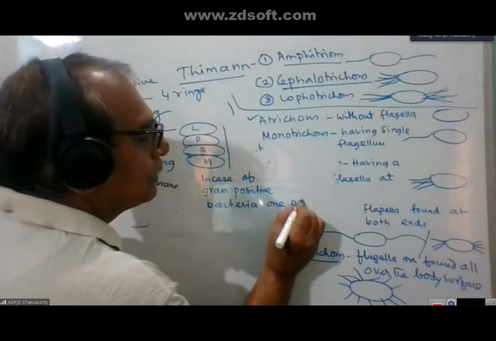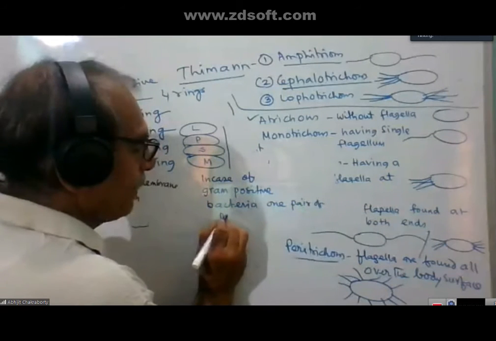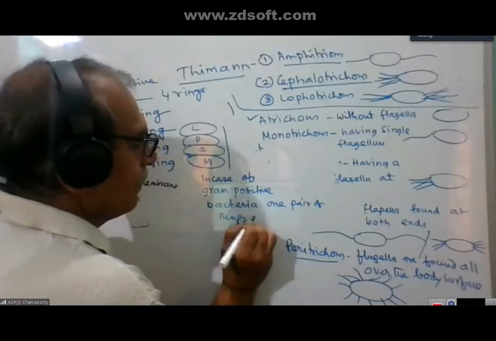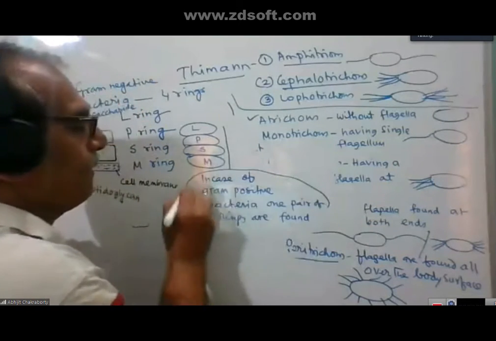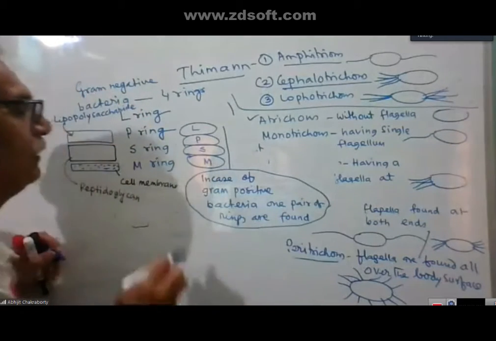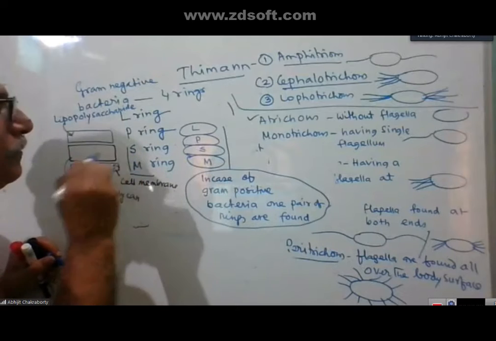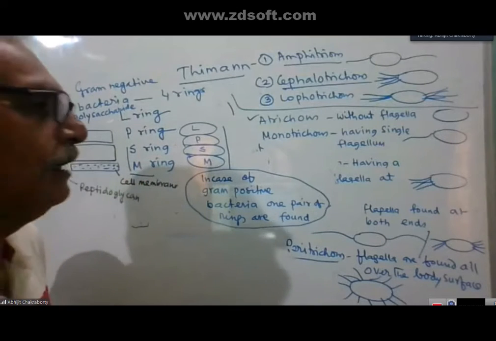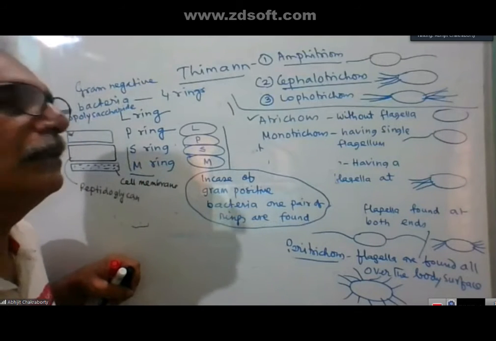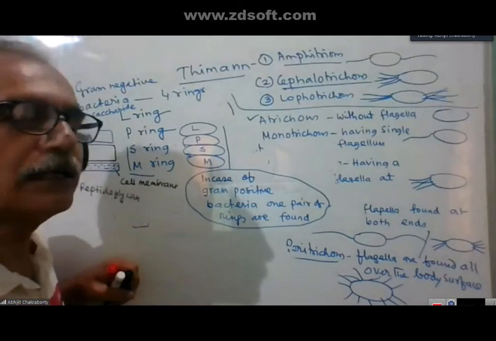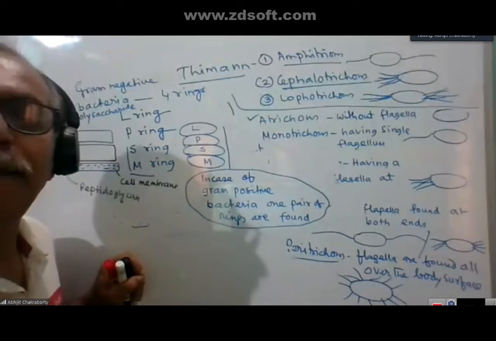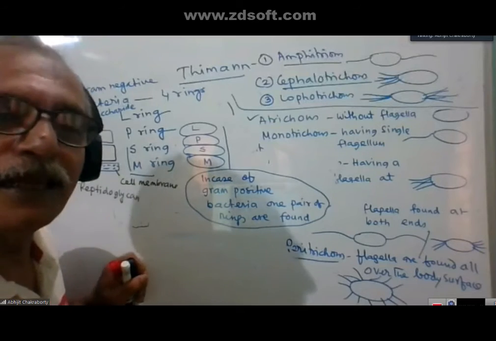One pair of rings is found, and these are the S and M rings. So this is about the bacterial flagella.